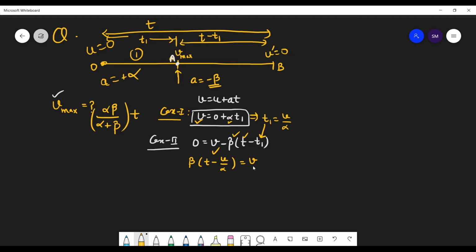Sir, we can take that beta into division by v, and after that we will put the value of t. We'll not get the value this way. So it's beta into t minus beta into v upon alpha, that equals v. So beta into t is equal to v plus beta v upon alpha. And after that, we can further solve it.